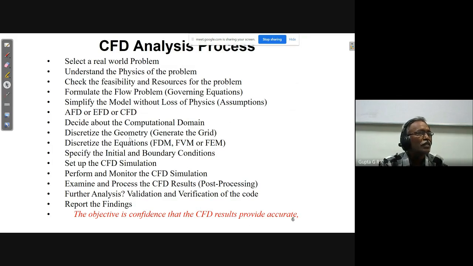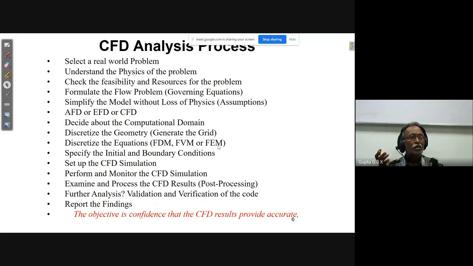Discretize the geometry, that is, generate the grid. And then we also have to discretize the equations. For discretizing the equations, there are three methods: finite difference method, finite volume method, and finite element method. These are the three options we have.